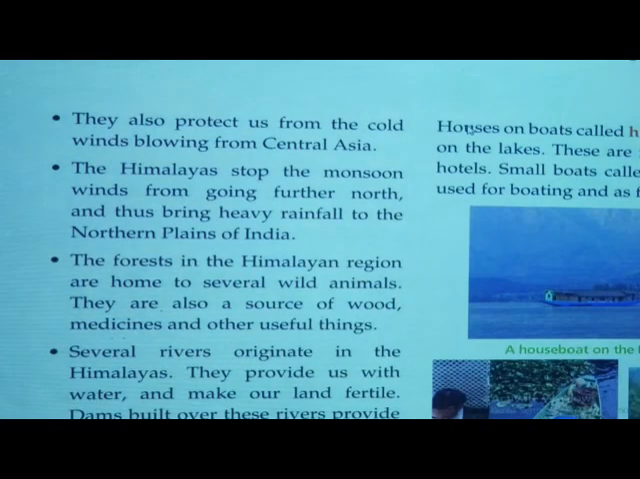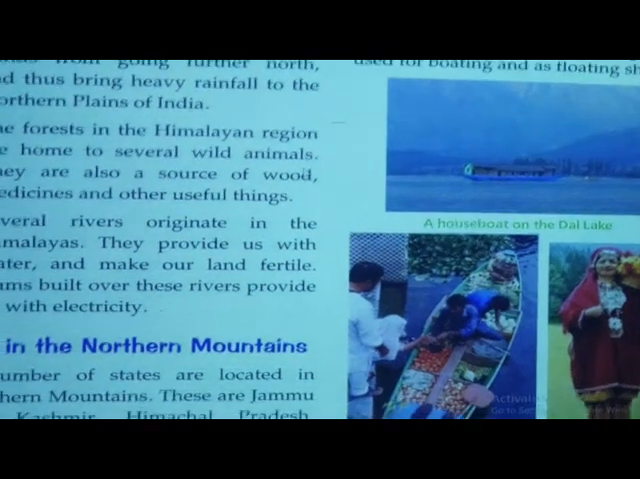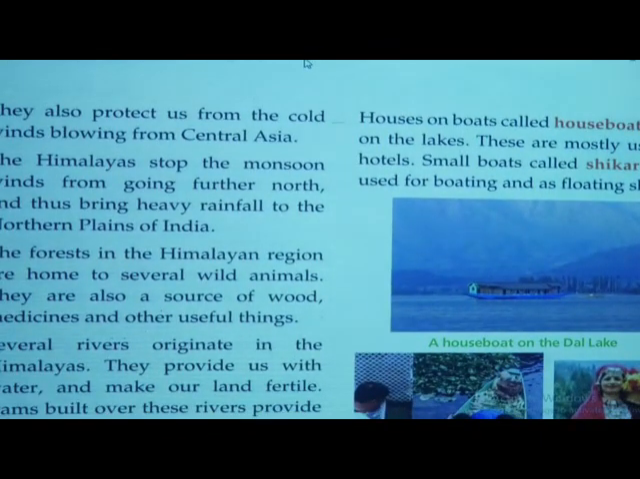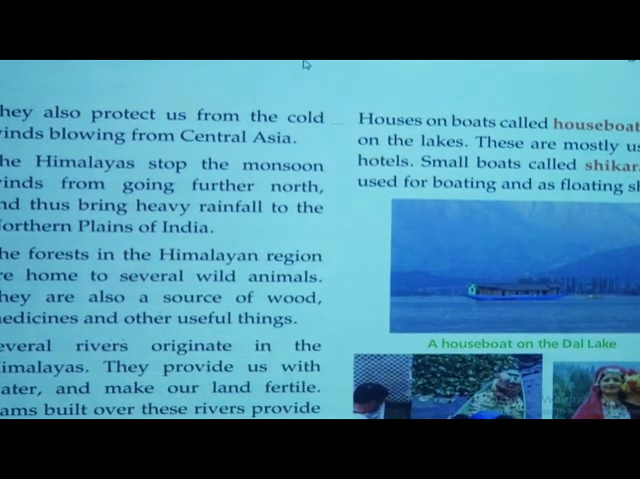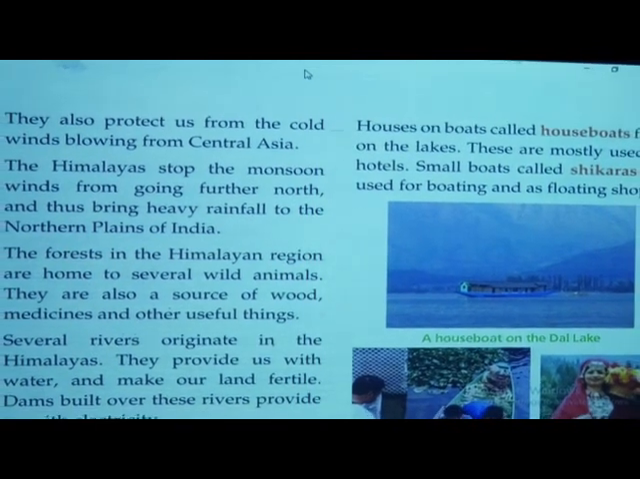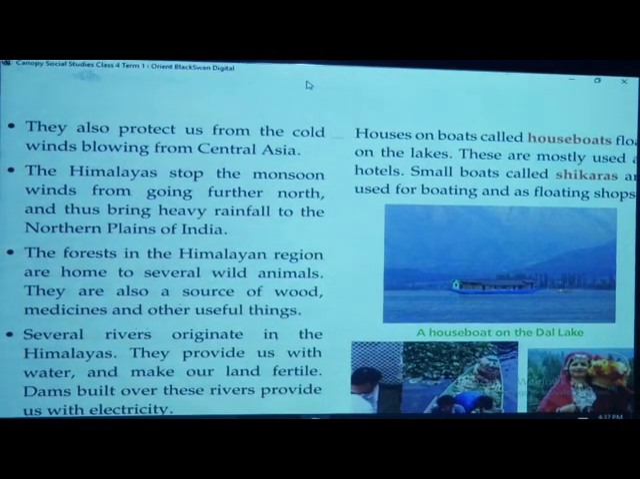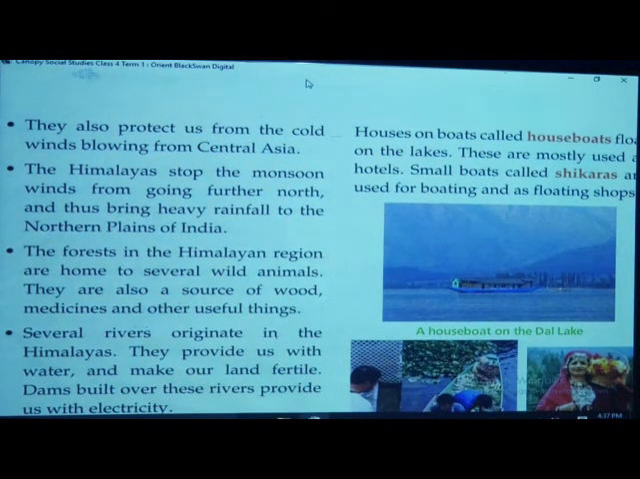And what else? It protects from the cold winds blowing from Central Asia. Okay, they will not enter into our border. The Himalaya stops what? It stops the monsoon winds from going further north and thus brings heavy rainfall to the northern plains. So what else do Himalayas help us with? The monsoon winds will not go further, they will stay here. Due to that, rainfall will occur in our places, in the northern plains only. So we will get heavy rainfall.